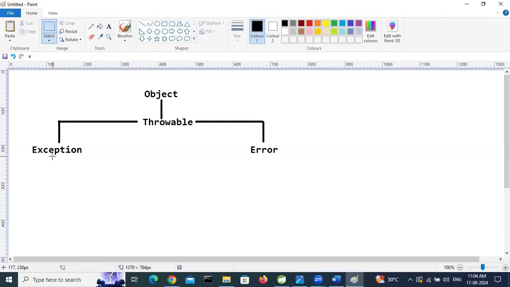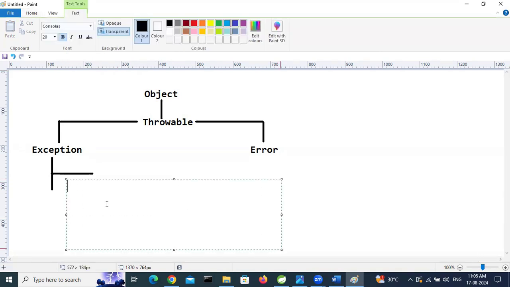See here. Classes under Exception are called checked exceptions. I am creating a diagram. Classes under Exception are called checked exceptions. See here.